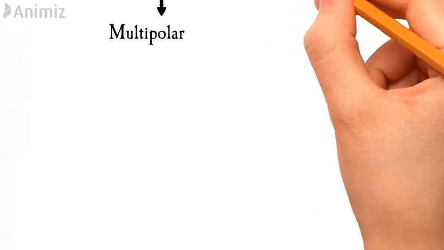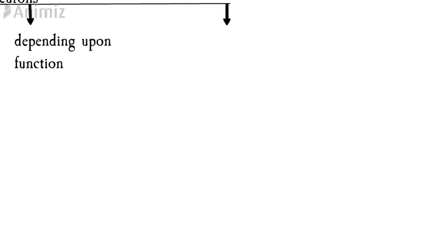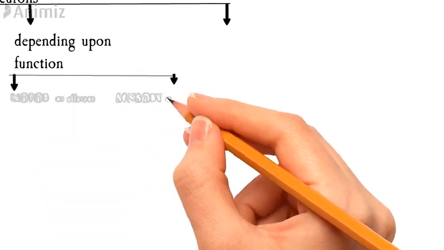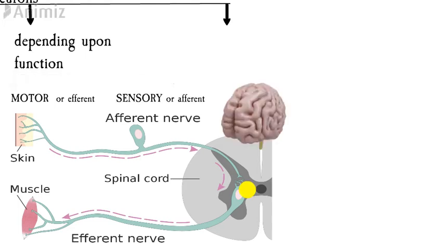Depending upon the function, nerve cells are classified into motor or efferent neurons, and sensory or afferent neurons. Motor or efferent neurons are the neurons which carry motor impulses from central nervous system to the peripheral effector organs like muscles, glands, blood vessels, etc. And sensory or afferent neurons are the neurons which carry sensory impulses from periphery to the CNS.